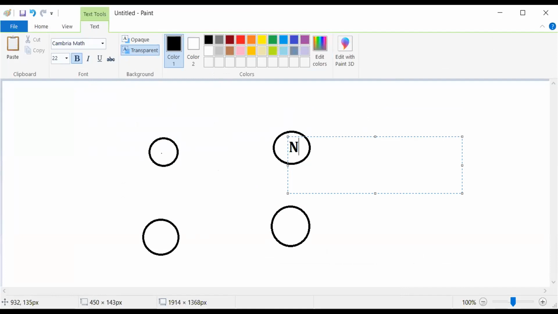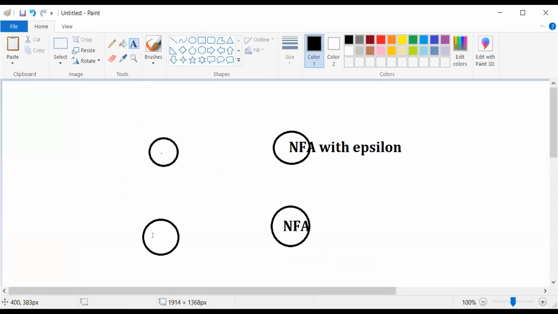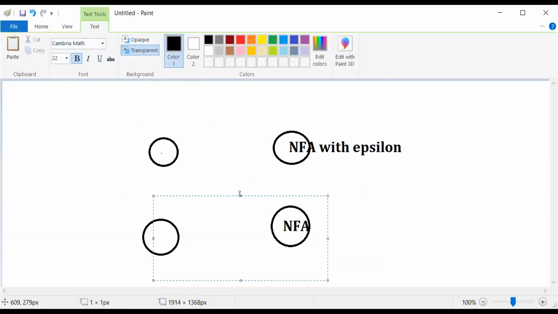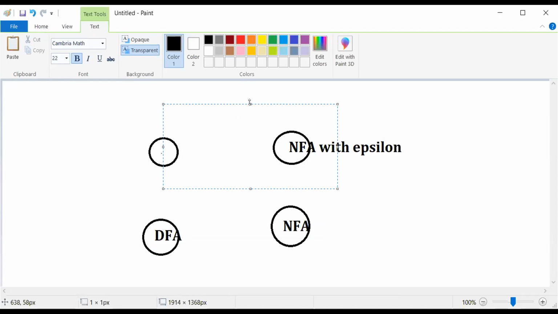It is NFA with epsilon. This is NFA epsilon. Then we have NFA, and then DFA. This one is DFA, and this is your regular expression.